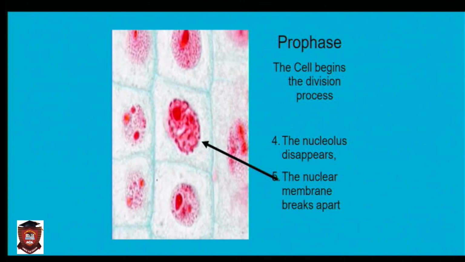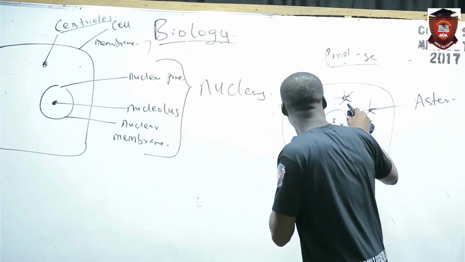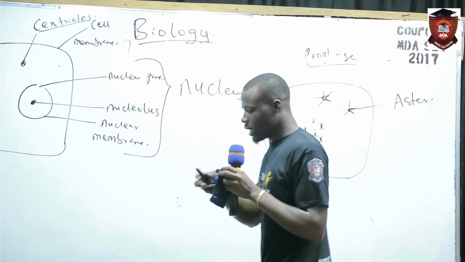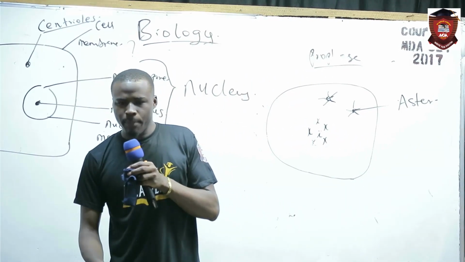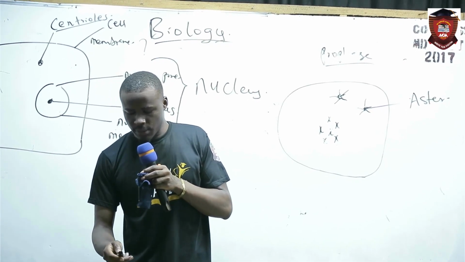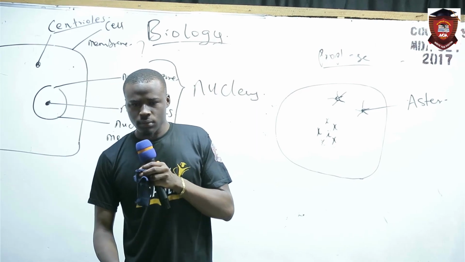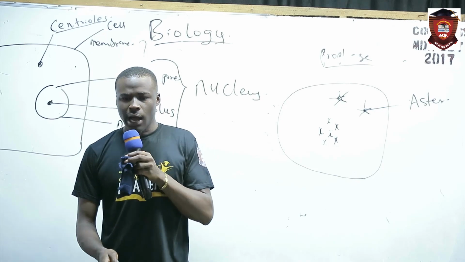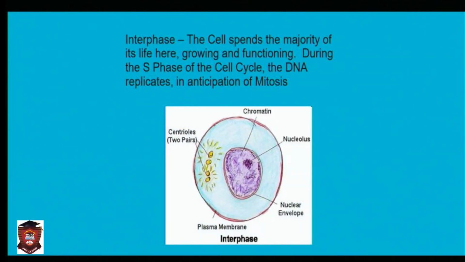This is the nuclear membrane. In prophase, you don't see this nuclear membrane again. I will find a better diagram, because with these diagrams you are not going to see it. Are we seeing this diagram? Are you seeing the centrosome, which I called the individual aster?